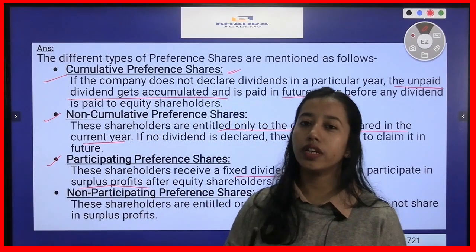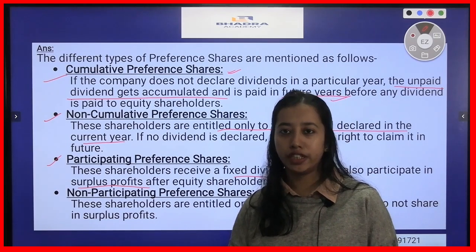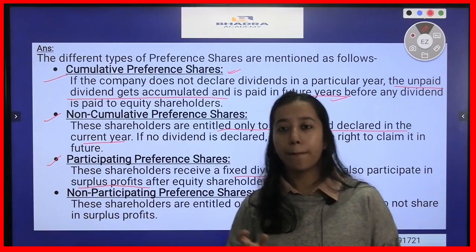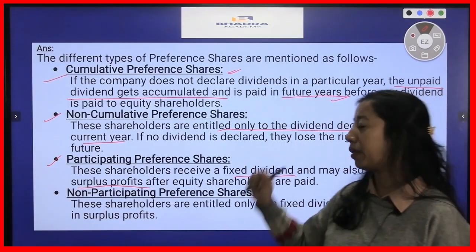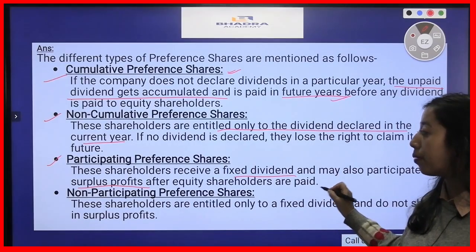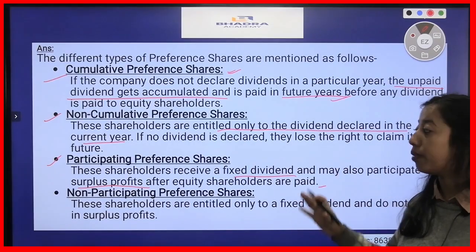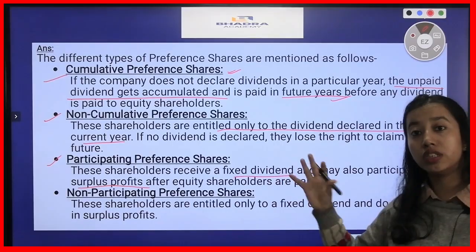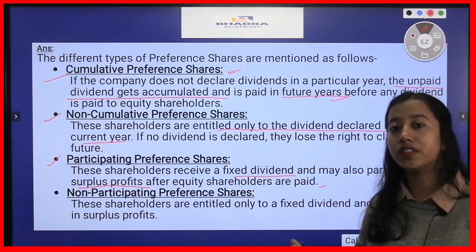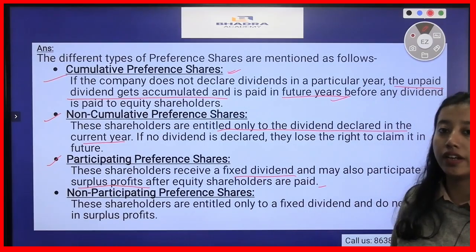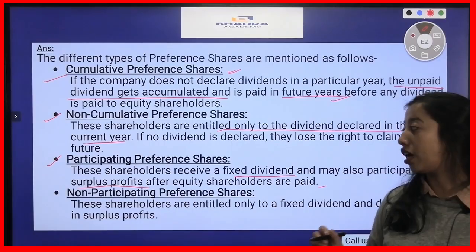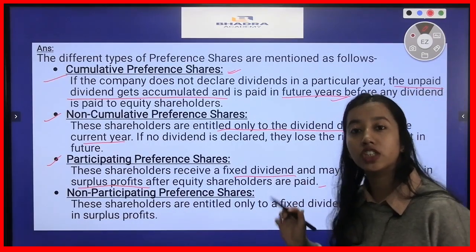In a particular year, that shareholder will receive 8% dividend. But in case of participating preference shares, after the equity shareholders are paid, the participating preference shareholders get to participate in the surplus profits also. So they will receive certain extra dividend as well from the surplus profit. And those kind of shares are known as participating preference shares.